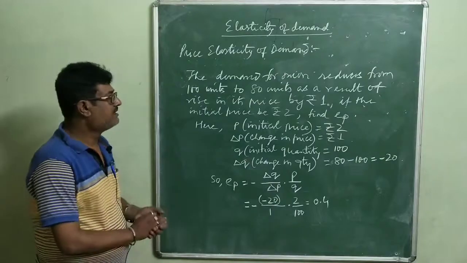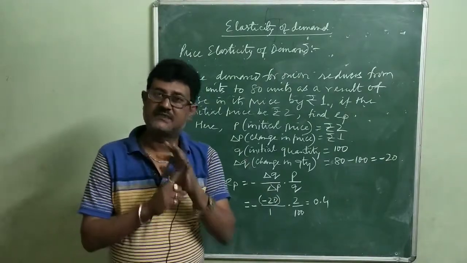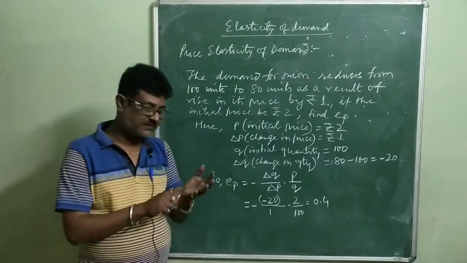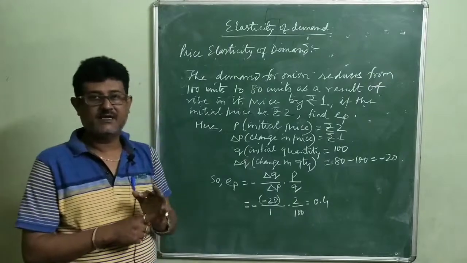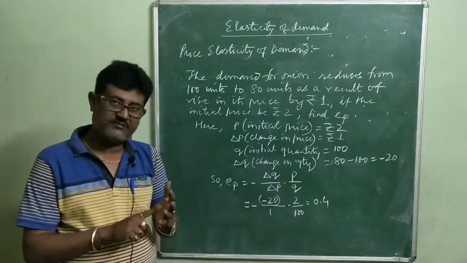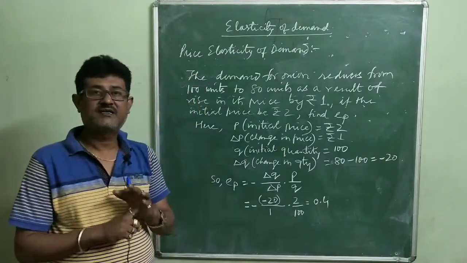Now price elasticity of demand can be of 5 kinds. Number 1, perfectly inelastic demand. Number 2, inelastic demand. Number 3, unitary elastic demand. Number 4, elastic demand. And number 5, perfectly elastic demand.